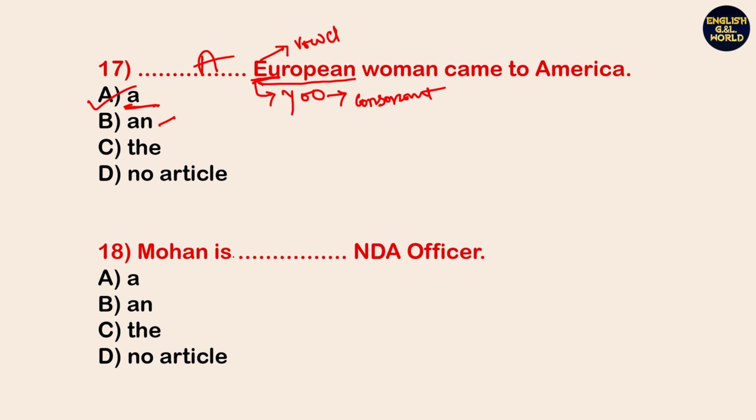Next, Mohan is dash NDA officer. So look, NDA. So N suggests a consonant, but look at the sound, "en". So here the N sound is a vowel. So we need article an. So Mohan is an NDA officer.